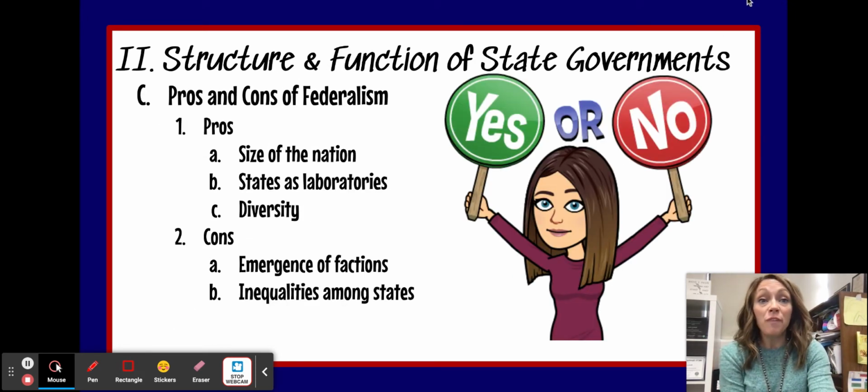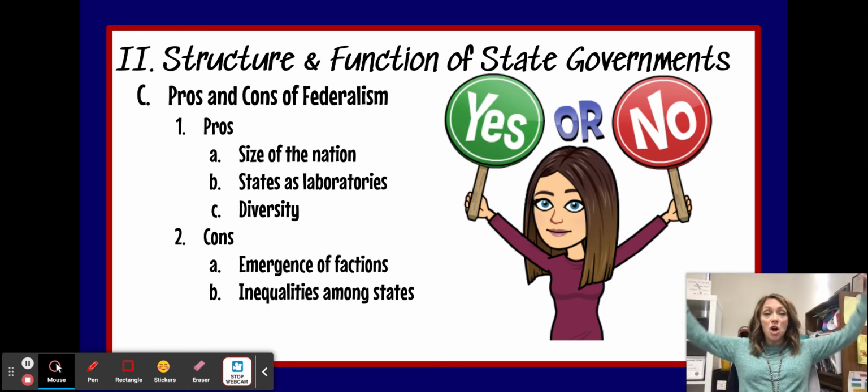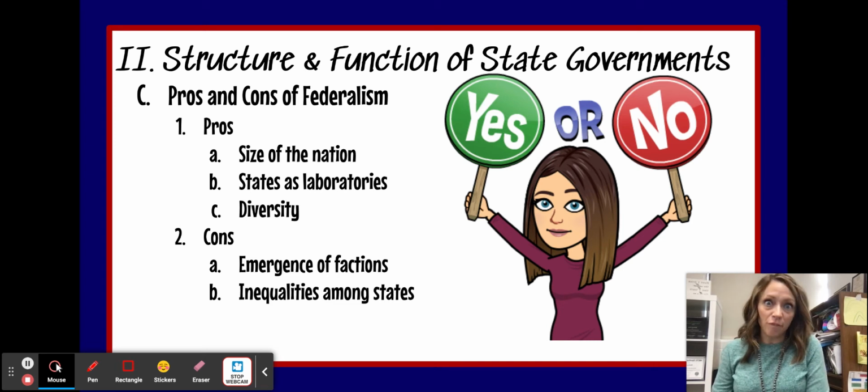Okay. So federalism, as our system of government that we use, there are many pros and cons to it. There are some good things and some bad things about it, okay? One of the pros of federalism is the size of our nation. Our country is so huge in land size that if we tried to have a confederal system or a unitary system, it probably wouldn't work really well just because everything is so big and so spread out.